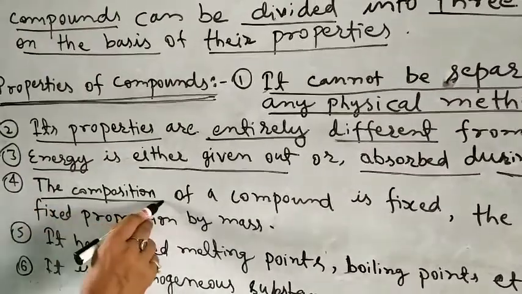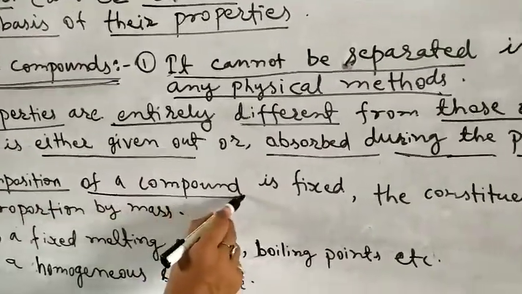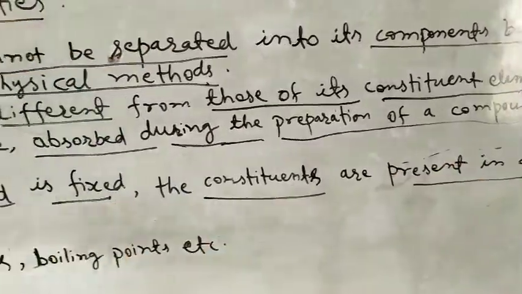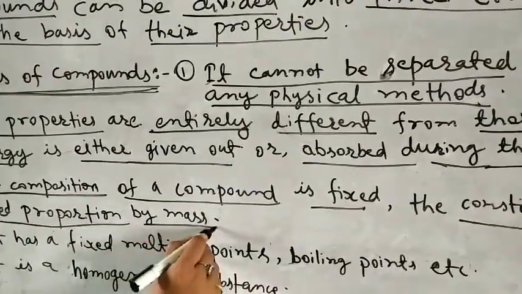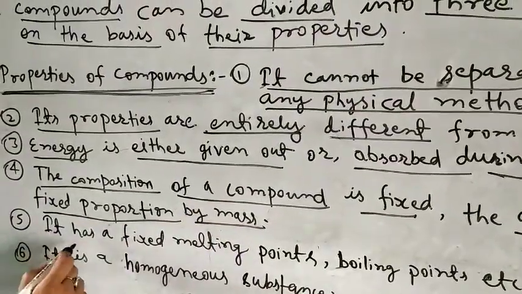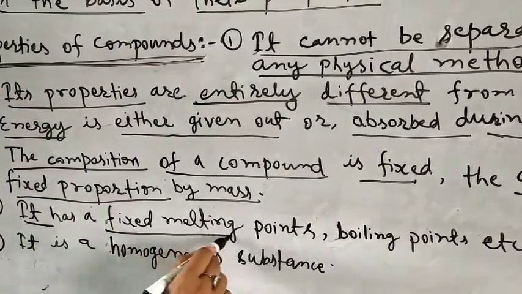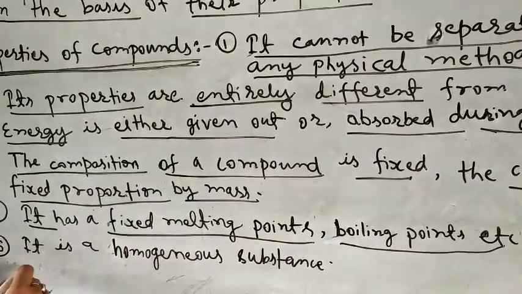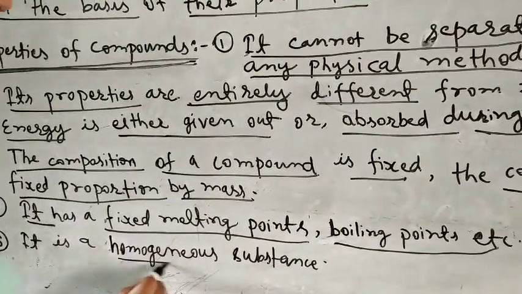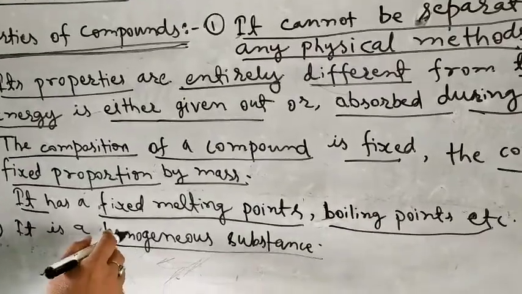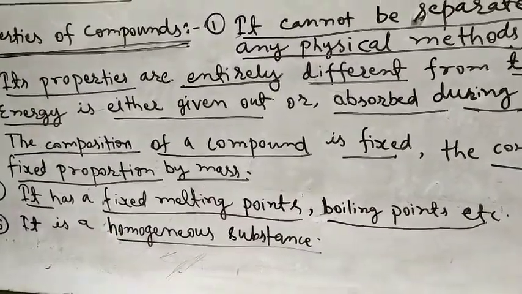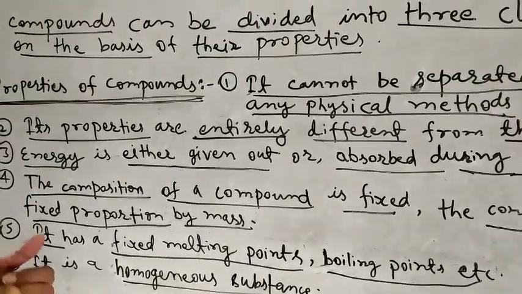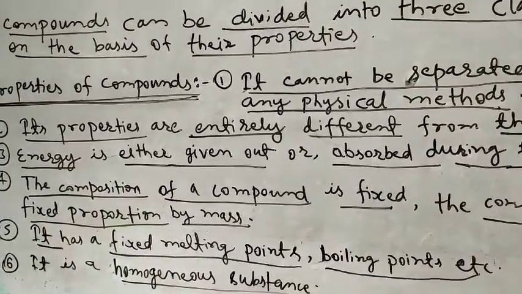Next one is, the composition of a compound is fixed. The constituents are present in a fixed proportion by mass. Fifth property, it has fixed melting points, boiling points, etc. And last one is, it is a homogeneous substance. All the compounds are homogeneous substances, because if we take water, we see that all the bulk contains water molecules.